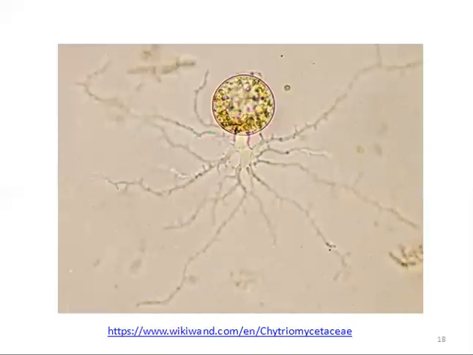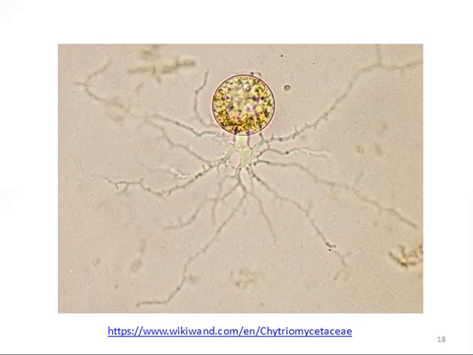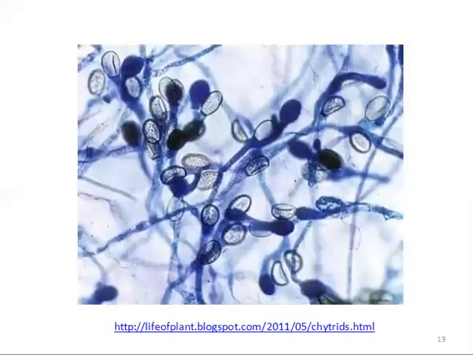This is how the chytrids look under the microscope. This is the microscopic image of the chytrid. Here you can see the vegetative part, and this is the reproductive part, that is the sporangia. And in this picture, you can see the polycentric thallus, stained with some bluish stain, maybe cotton blue or trypan blue. We will discuss the details of the stain in the practical part.